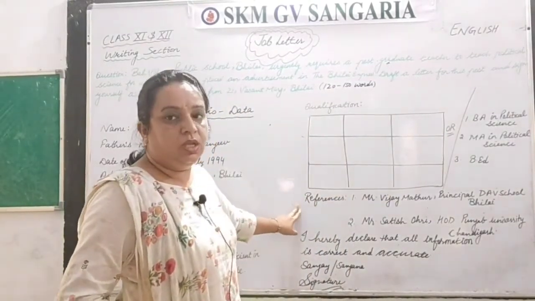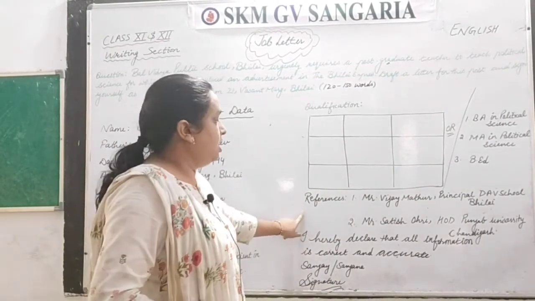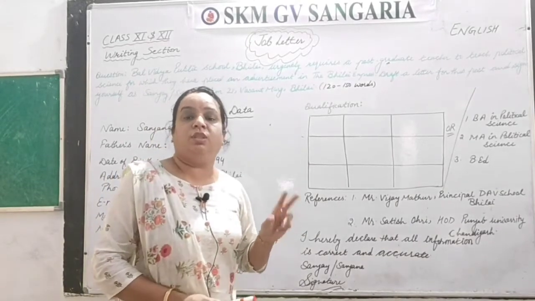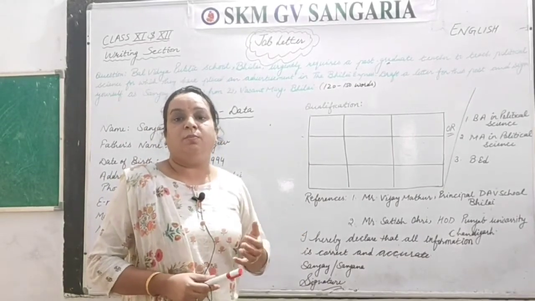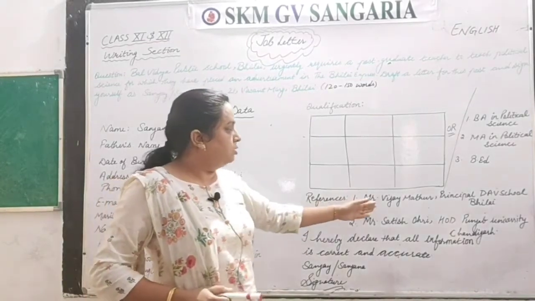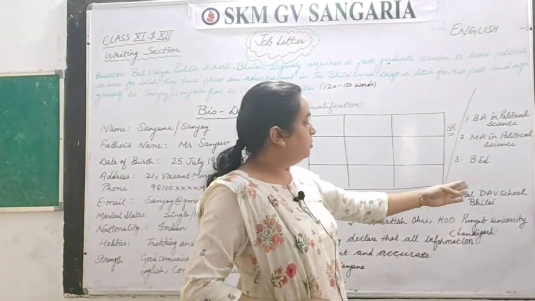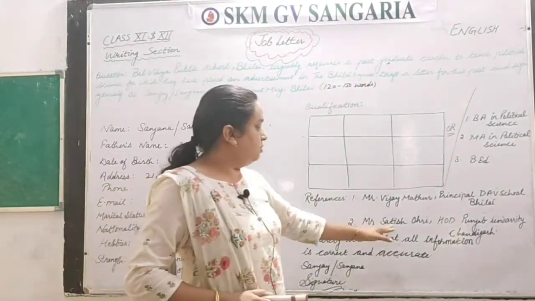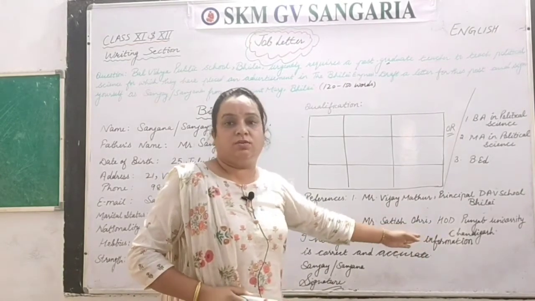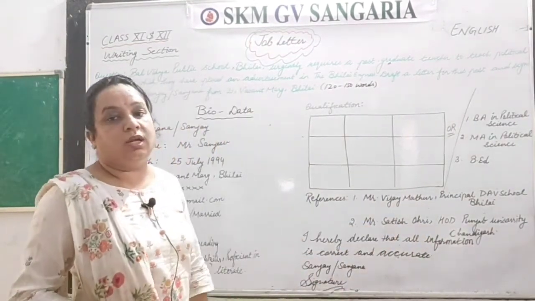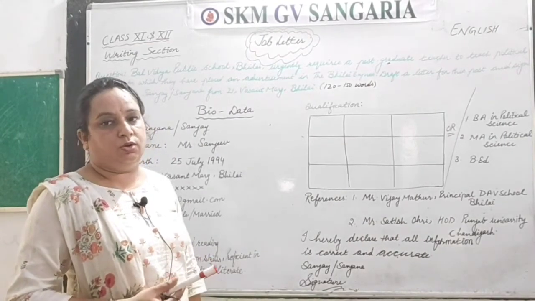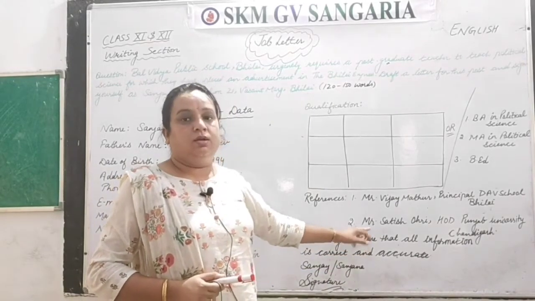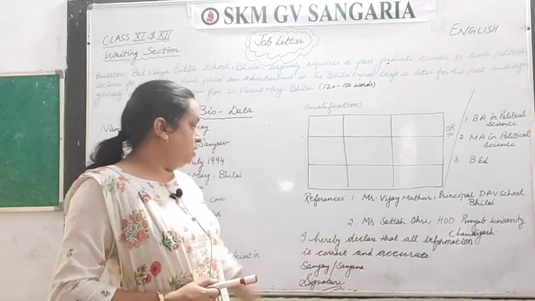And then you have to go with references. References means you have to write at least 2 names of persons with their addresses, those who can speak something positive about you. Like I have taken here Mr. Vijay Mathur, Principal, DAV School, Bhilai, the same area, and the second one Mr. Satish Shori, HOD, Punjab University, Chandigarh. So if your employers want to contact or know about you, they can get the information about you there.